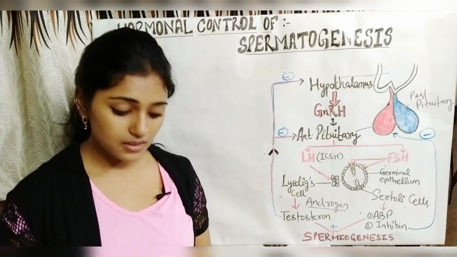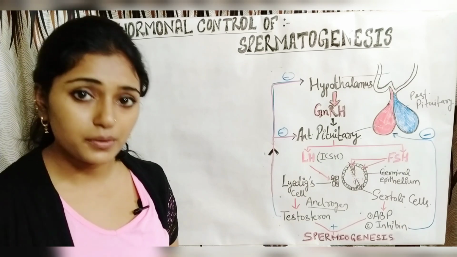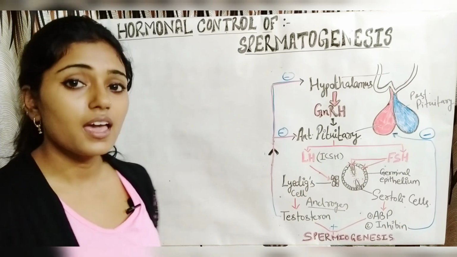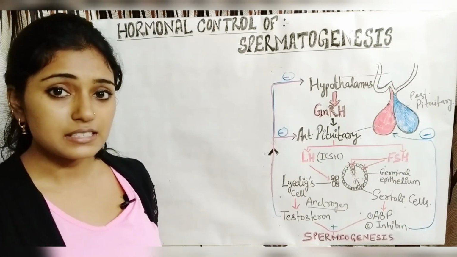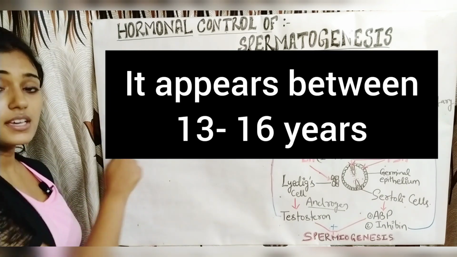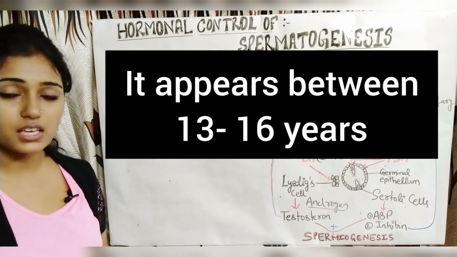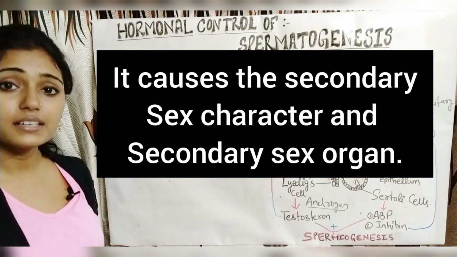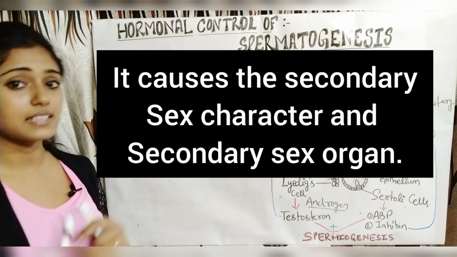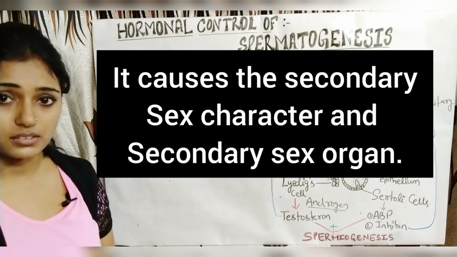Now let us discuss the effect of testosterone during the time of puberty. When it is released, what changes does it make inside a male's body? First, it appears between 13 to 16 years of age in a male, and it develops the secondary sex characters and the secondary sex organs.